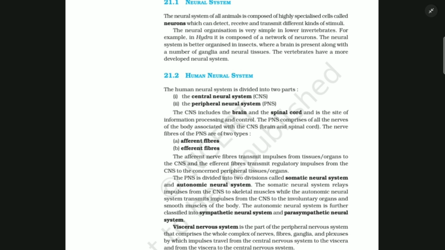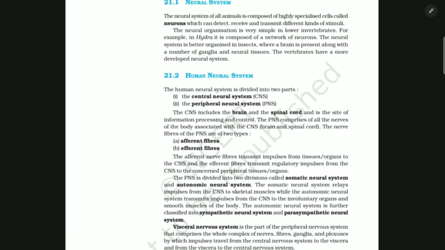The PNS is divided into two divisions called somatic neural system and autonomic neural system. The somatic neural system relays impulses from the CNS to skeletal muscles, while the autonomic neural system transmits impulses from the CNS to the involuntary organs and smooth muscles of the body.